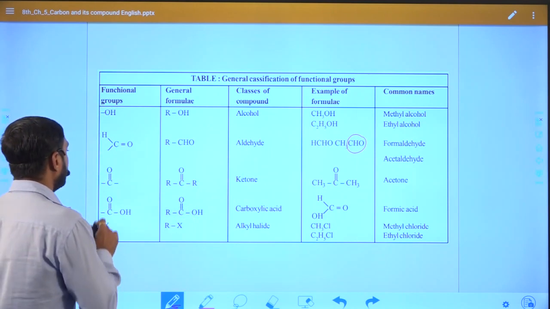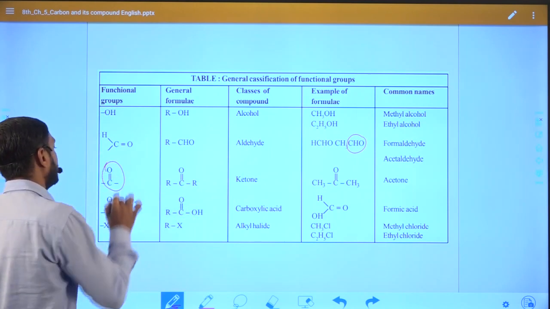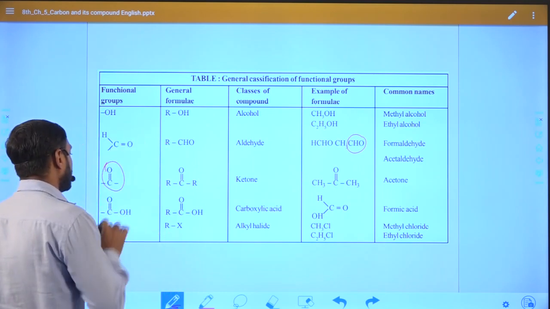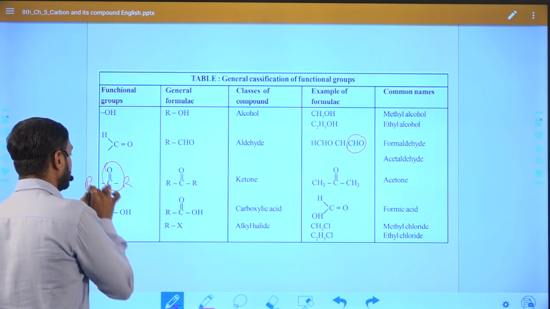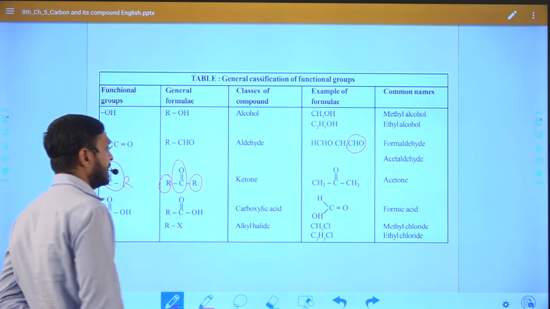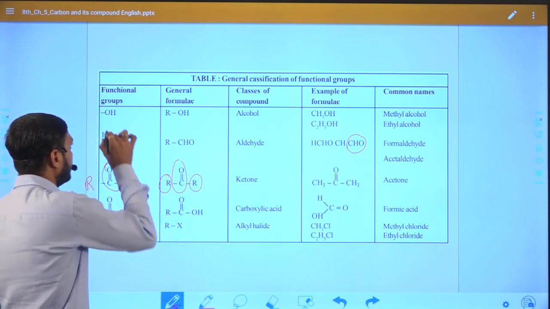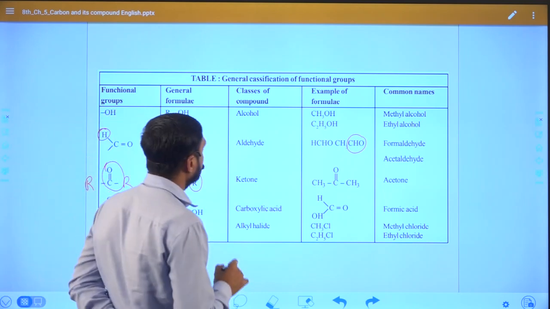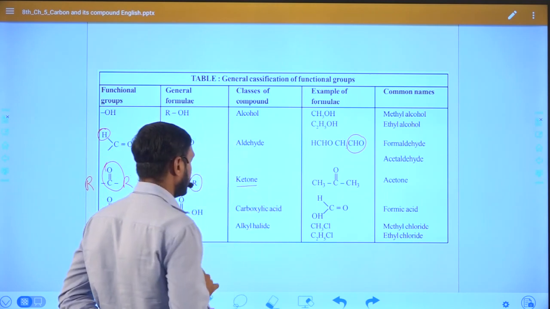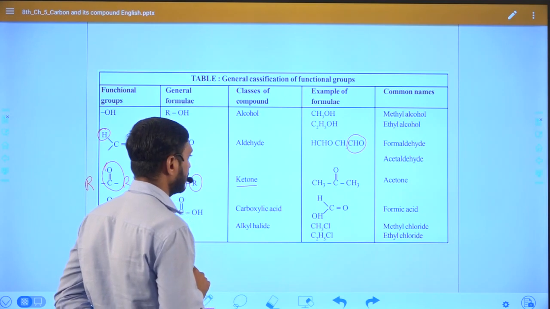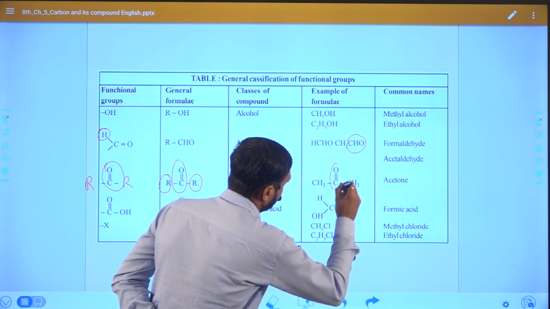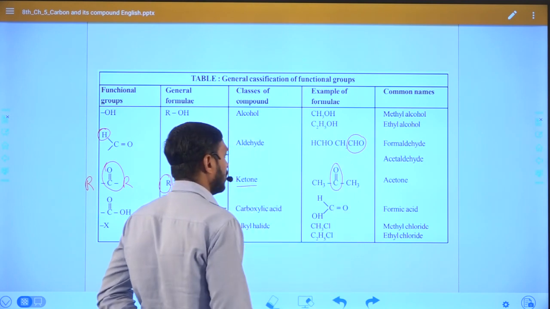Now the third functional group is CO, or C double bond O. You can see here on both sides an R group is present. On both sides of the carbonyl, it is attached with a carbon chain, not hydrogen. Right, so the functional group or the class of compound is known as ketone.